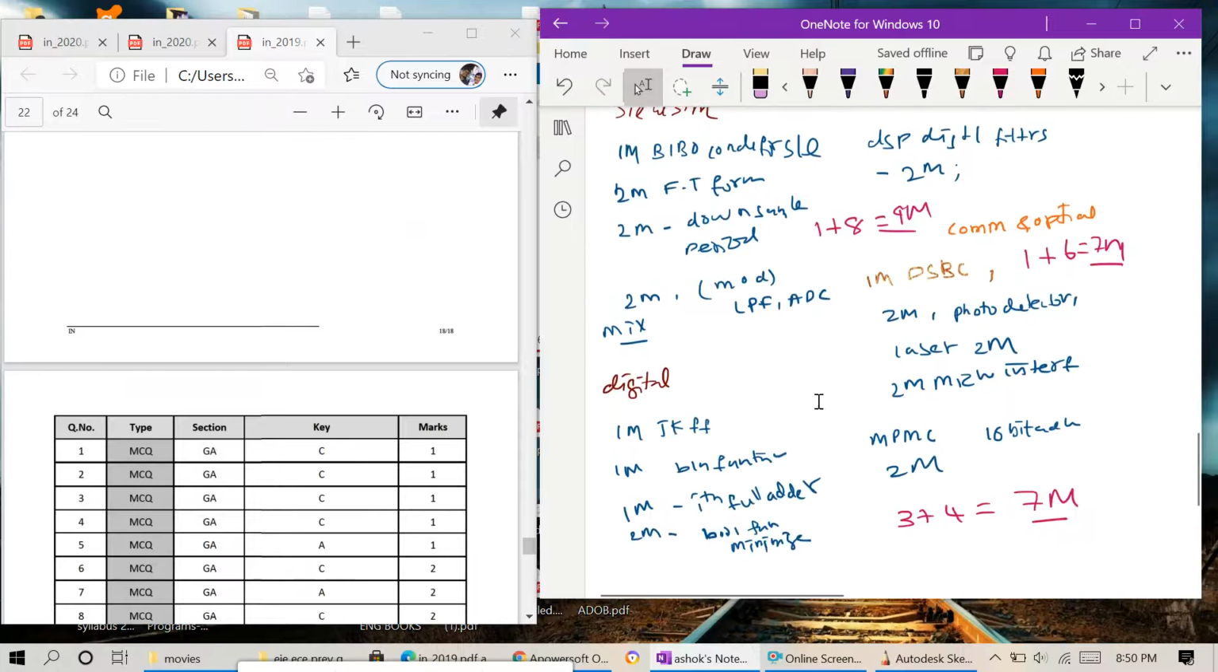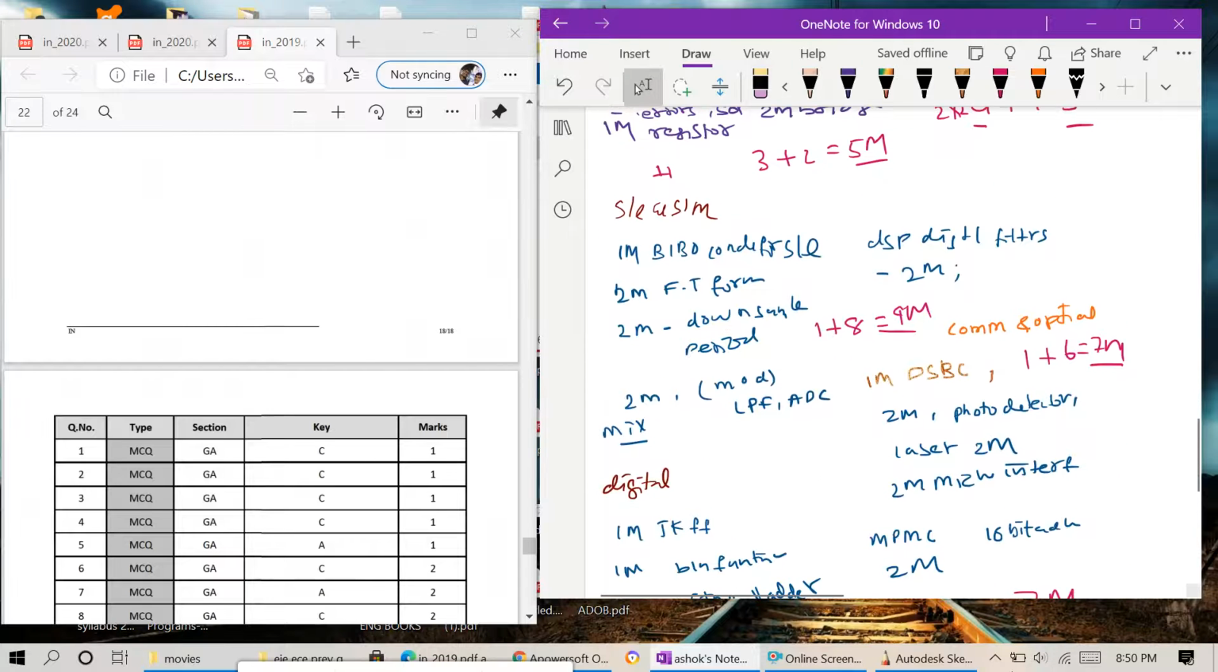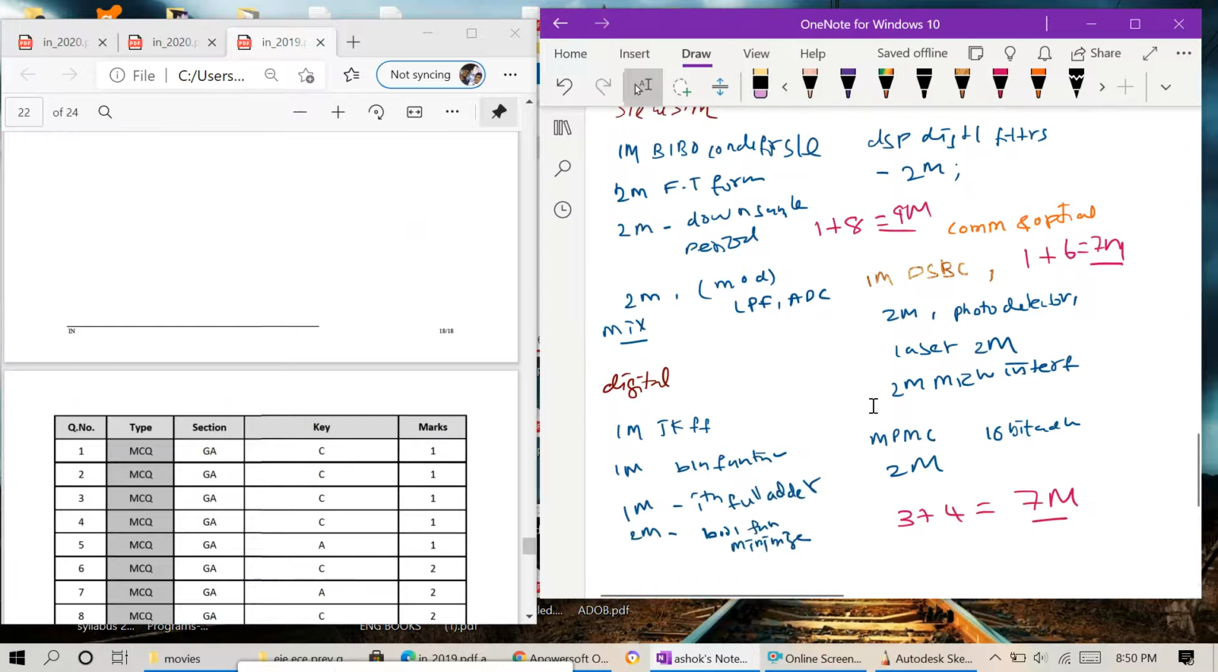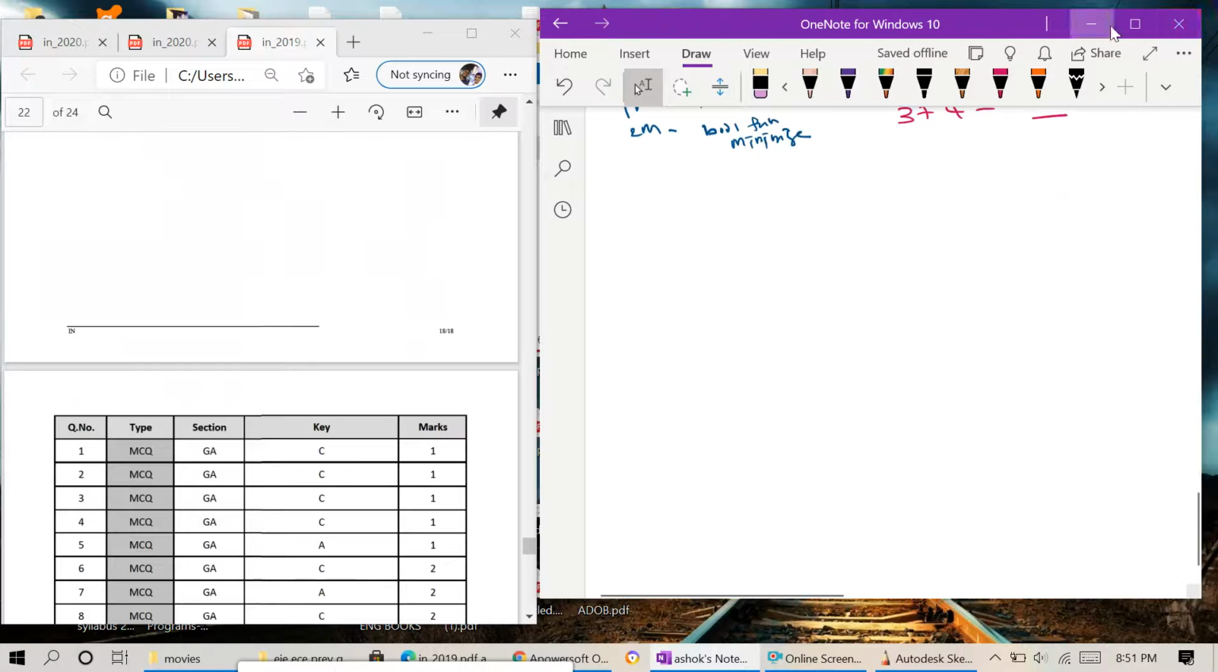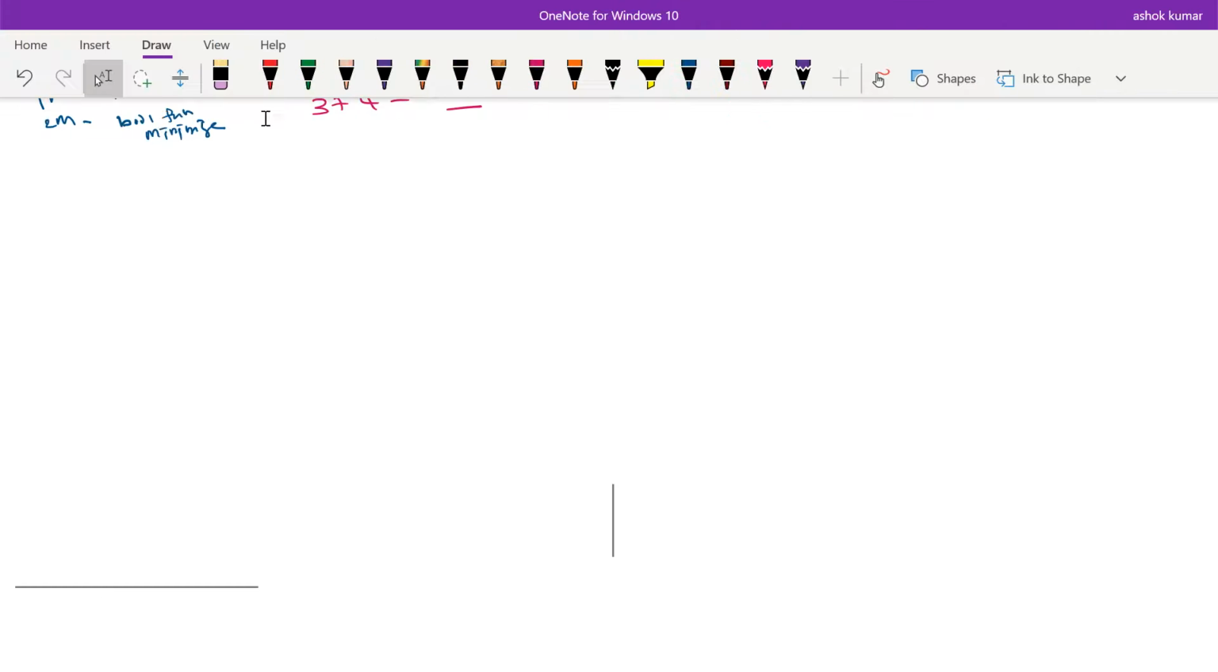So signals and systems, they will ask this. Then DSP, digital, communication, optical, DSB-SC. How they will ask that, they choose for convenience actually.